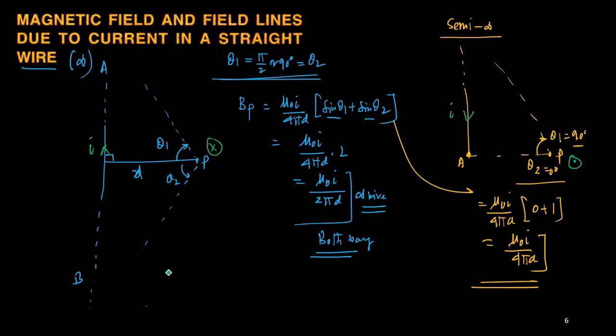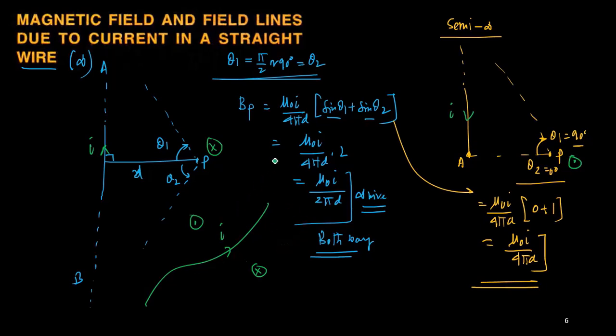So if any type of wire is there, let us say any type of wire through which current is flowing, if I place the thumb along the wire direction and fold the fingers, then I can clearly see that on the right hand side of the wire the magnetic field is crossed. On the left hand side, it becomes dot. So whenever there is a current carrying wire, it divides both sides into two different magnetic directions. On one side, if I say cross, on the other side it should be dot.